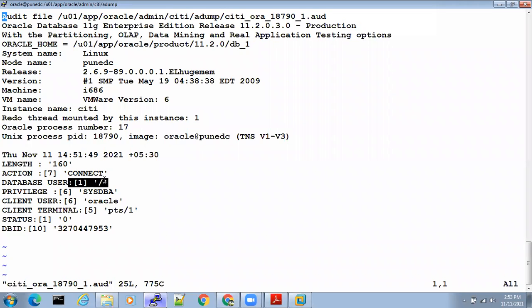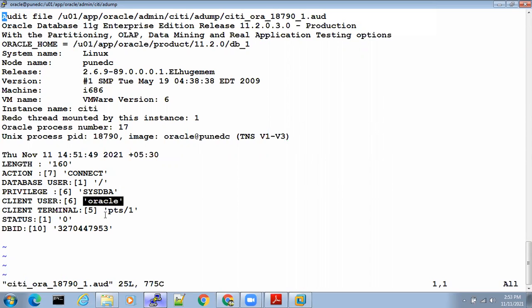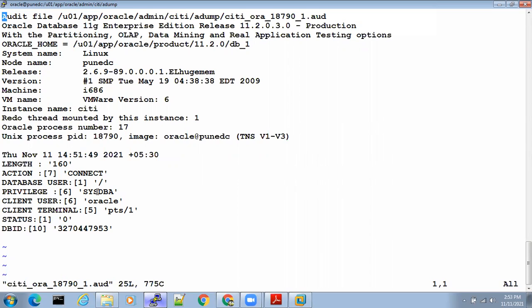The database user is sysdba, captured. I logged into the client as oracle, captured. What are you doing? You are connecting to the database with sqlplus / as sysdba, captured. Everything will be captured in the audit file, so that the thief can be caught easily.